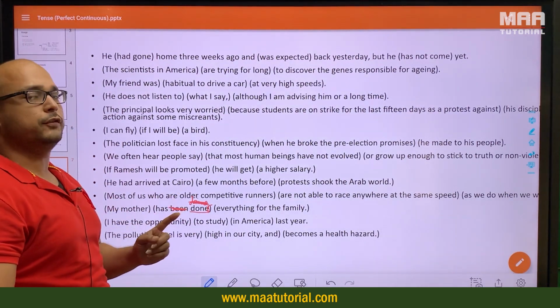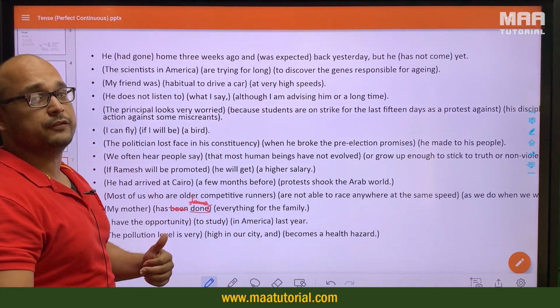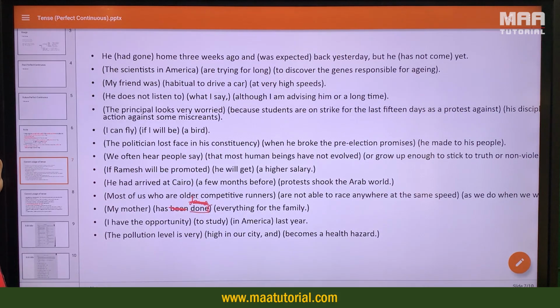Obviously, has done everything for the family means मेरी माँ ने सब कुछ किया है परिवार के लिए. My mother has been doing everything for the family. मेरी माँ करती आ रही है सब कुछ परिवार के लिए.